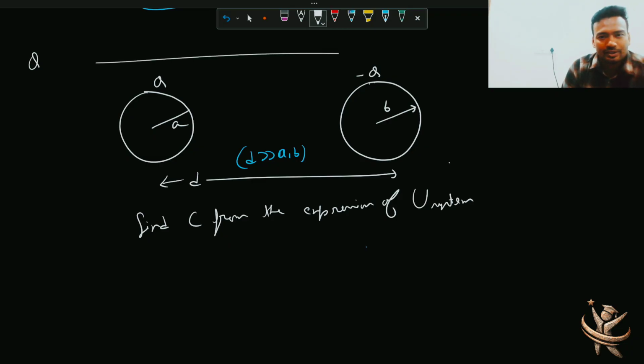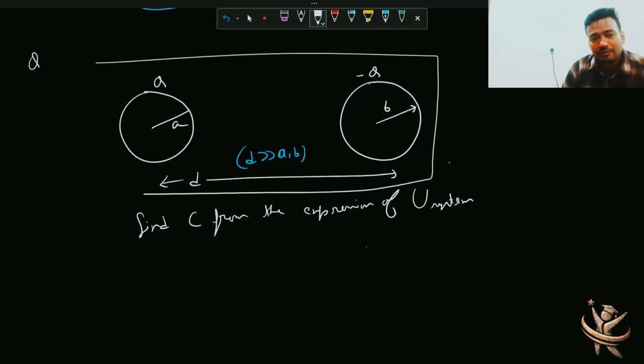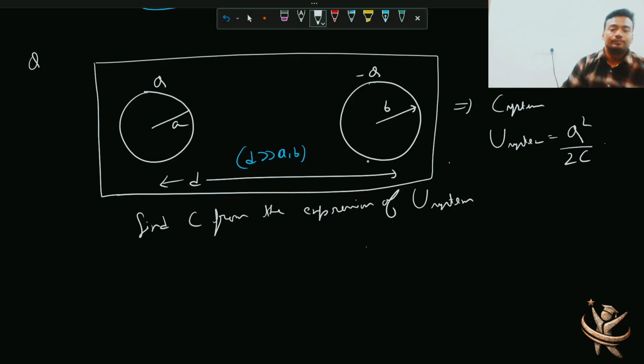So it's not just a question, it's just you can say it's a part of theory. So see these two conductors, this particular arrangement you can imagine as a single capacitance. So you'll have C system for it, and it will have energy which is given by Q square by 2C, right? So I'll do one thing, I'll find out energy from the another method. In electrostat you did it, right?